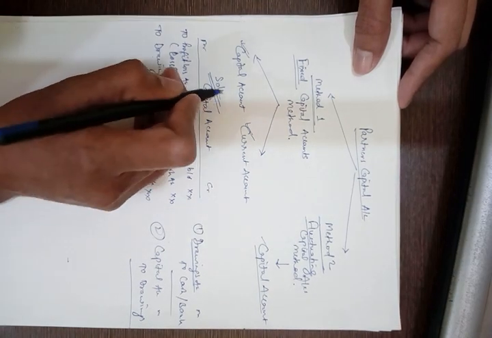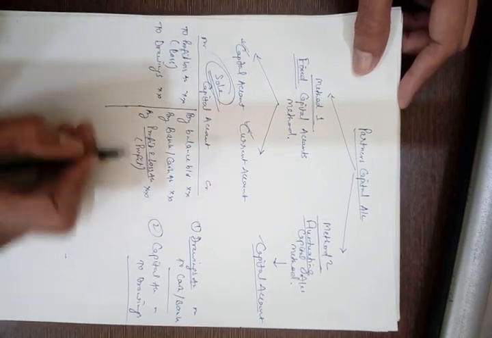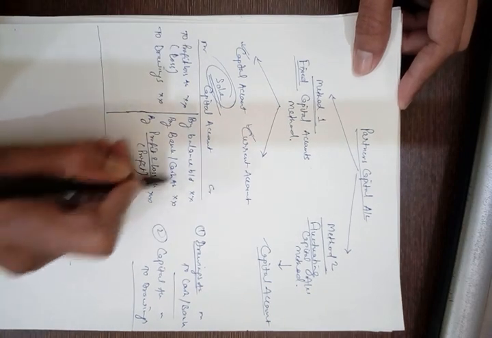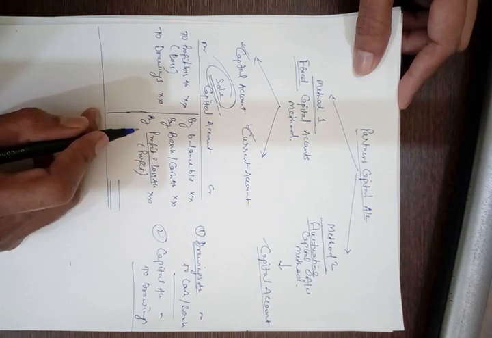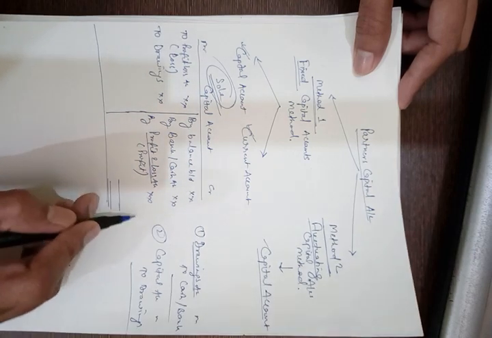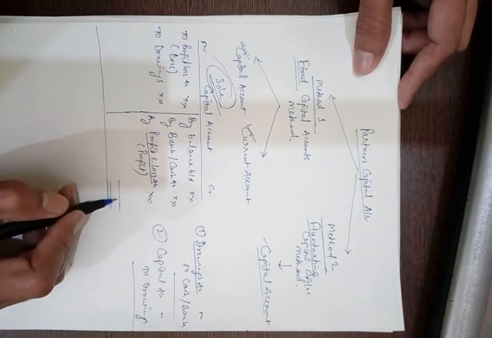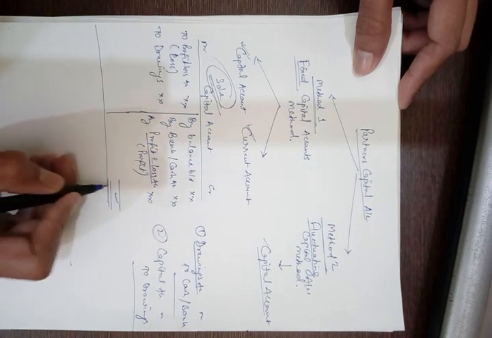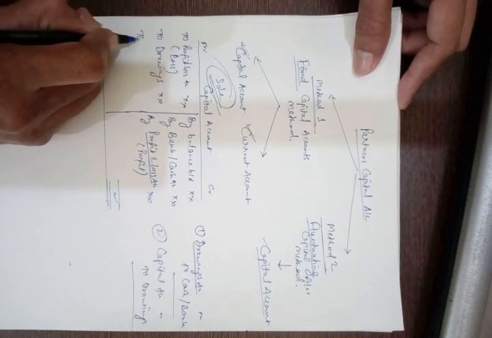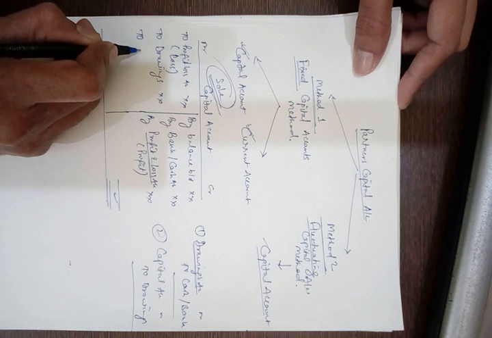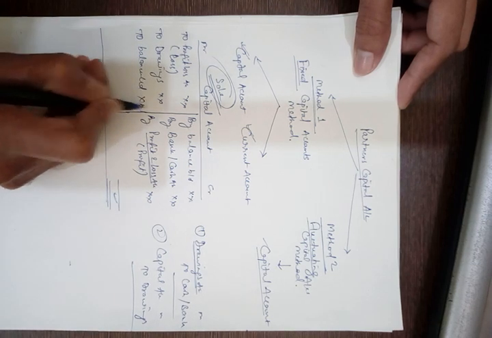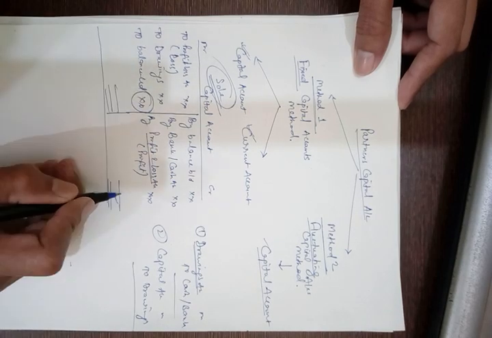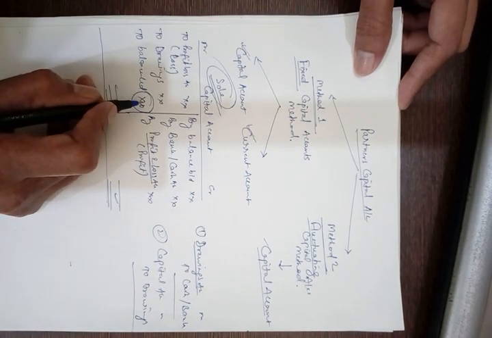So in a sole proprietorship, we did not prepare this capital account. Had we prepared it, we would have prepared it in this manner, and the closing balance, represented as a credit balance, would go to the liability side of the balance sheet finally.